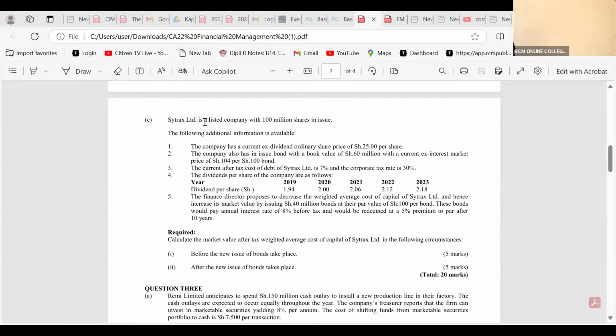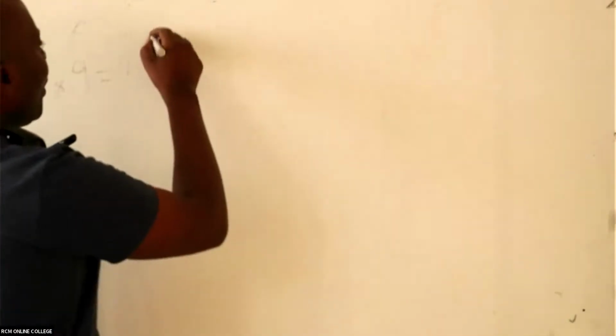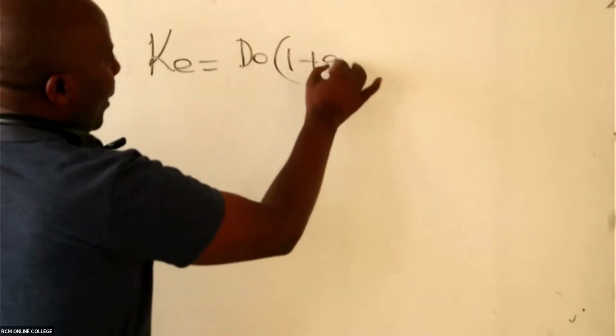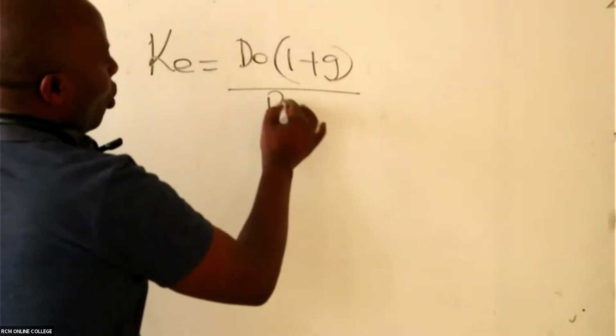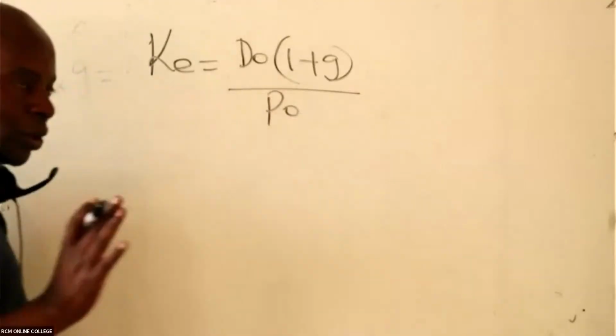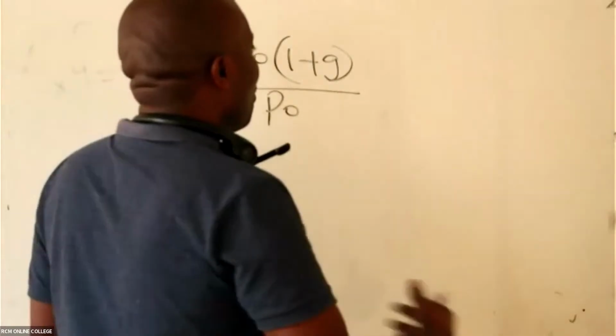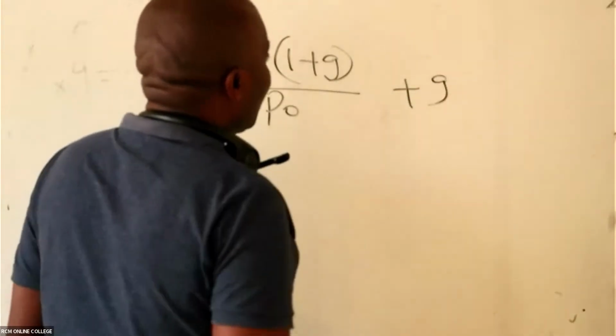All right, ladies and gentlemen, we shall go straight away to the cost of equity formula, because that's what I was waiting for. How do we get the cost of equity? We take D0 into 1 plus the growth rate we have completed, all over P0. There are no flotation costs in this question, and we have an independent growth rate.